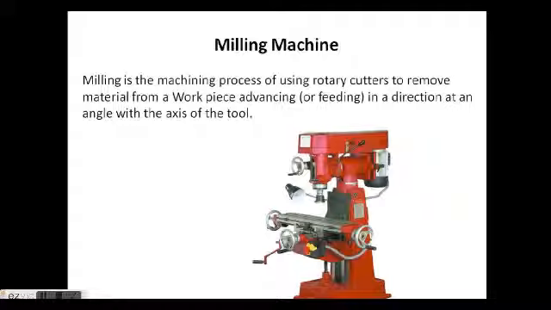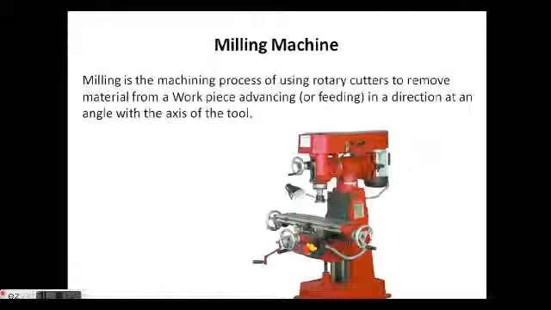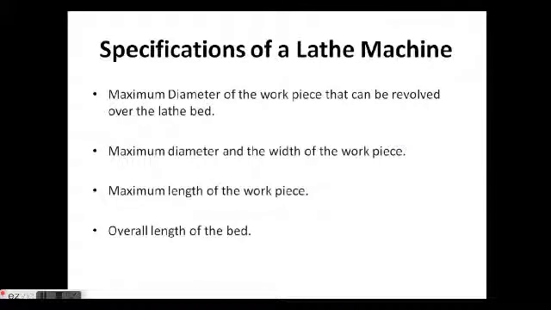Milling machine. A milling machine uses a multi-point cutting tool, and I can define milling as a process of using a rotary cutter to remove metal from the workpiece, advancing in a direction at an angle with the axis of the tool. So we can produce contour shapes, surfaces, profiles. Gear slots, keys, everything can be cut by the milling machine.